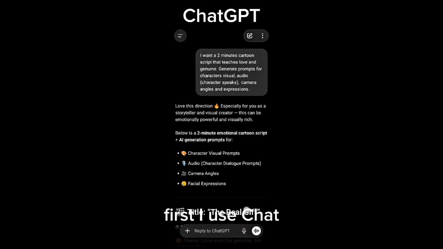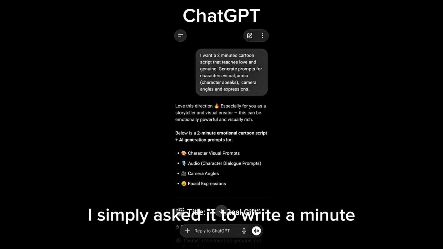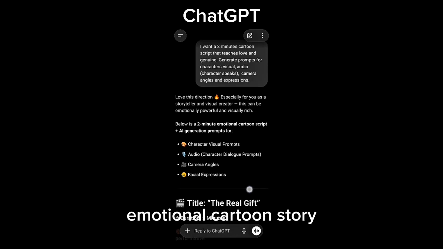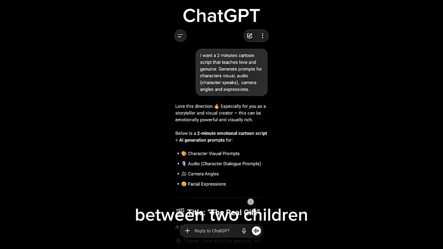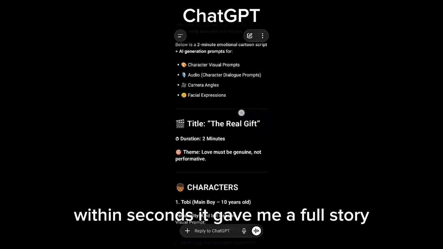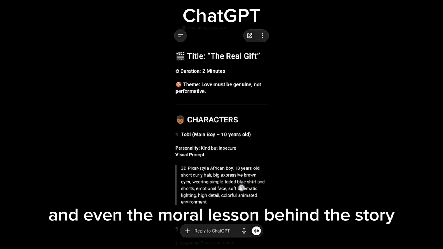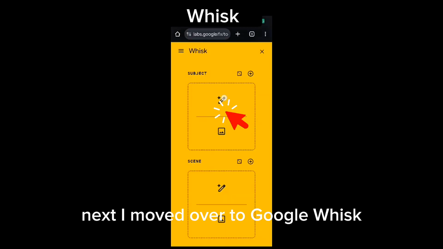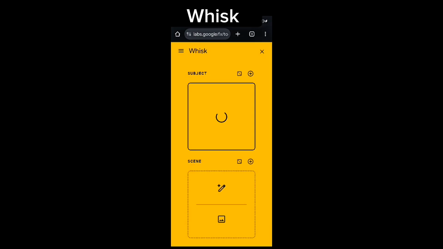First, I used ChatGPT to generate the story script for the cartoon. I simply asked it to write a minute emotional cartoon story that teaches love and genuine friendship between two children. Within seconds, it gave me a full story, including the dialogue, the characters, and even the moral lesson behind the story.